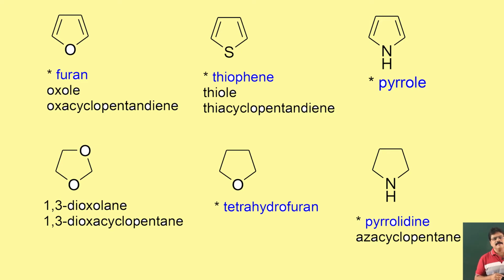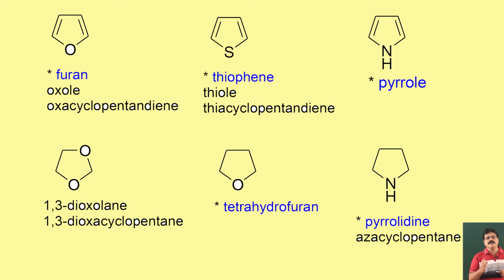oxacyclopentadiene. Similarly, a sulfur containing compound should be called thiacyclopentadiene, and because it has a very common name, thiophene, the other common trivial name is thiole. Similarly, the nitrogen containing compound, pyrrole is the common name, should be called azacyclopentadiene. Next example, there are 2 oxygens in the 5-membered ring, so it should be called 1,3-dioxacyclopentane.